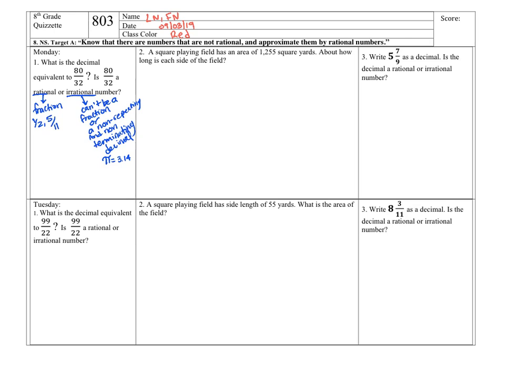Now, these questions are obviously, it's probably always going to be rational because I'm giving you a fraction to begin with. But I want you to realize that they're not irrational, meaning there's going to be a pattern to this decimal if you did it right, or it's going to end at some point. We are going to continue to explain this, so don't feel like you have to memorize this right now. Let's get back to number one. It says, what is the decimal equivalent to 80/32?